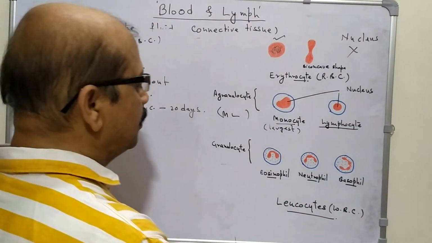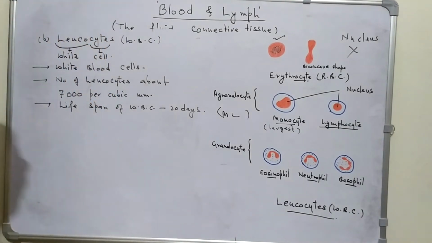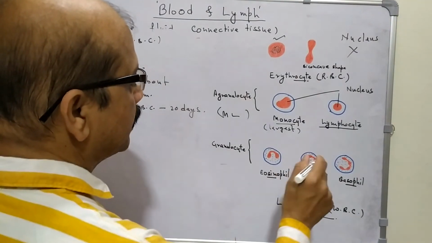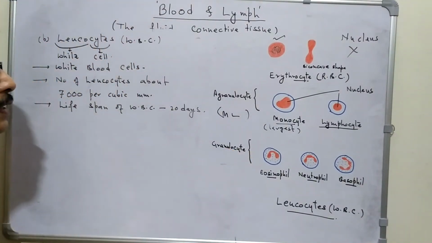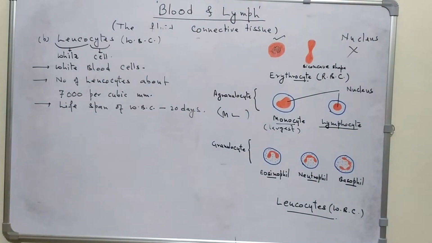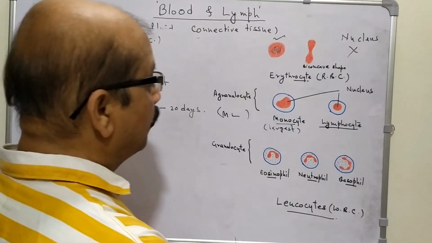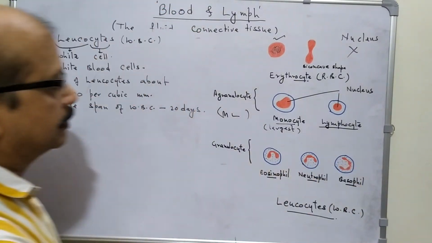Now second type is granulocytes. They are of three types. They are granulocytes because they possess granules in cytoplasm, and on the basis of various lobes of nucleus, they can be divided in three parts.